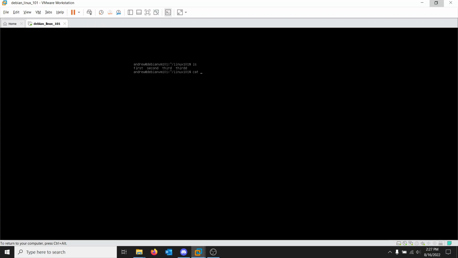Let's concatenate the third. So I'm going to type T. I'm going to hit bash completion. Oh, okay. So it shows the first one. That's not the one I want though. Let me clear this. Let me display that again. So I type cat T, hit tab. It displays third, but I want the one with two D's. I know it exists in this folder. I'm going to hit tab again.